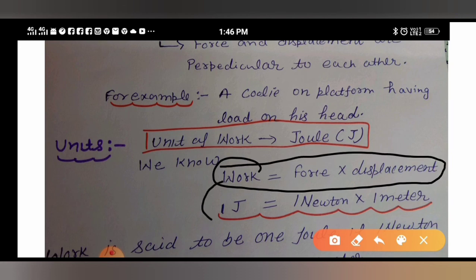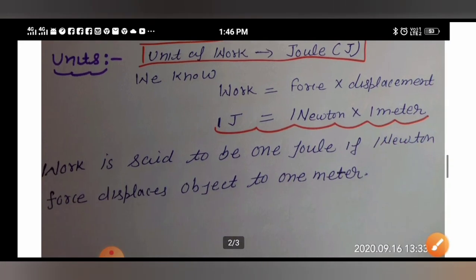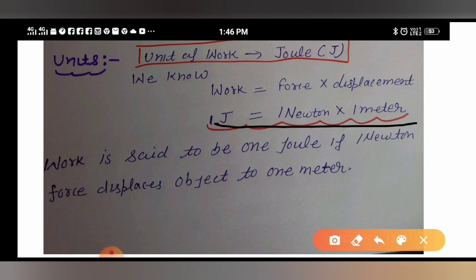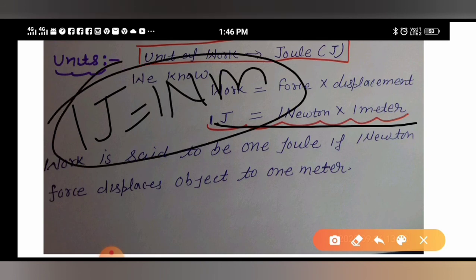The unit of work is Joule, the unit of force is Newton, and the unit of distance or displacement is meter. So 1 joule is equal to 1 Newton into 1 meter, or simply 1 joule is equal to 1 Newton meter. Both are the same.